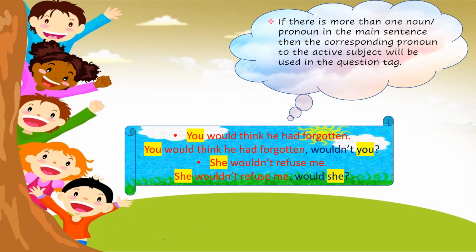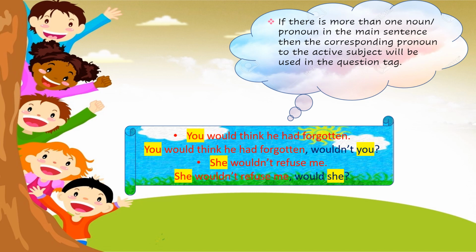Next one. If there is more than one noun or a pronoun in the main sentence, then the corresponding pronoun to the active subject will be used in the question tag. So just find in the sentence whichever you are writing how many pronouns or nouns are given, and you have to focus on the main pronoun or noun about which the sentence is speaking, and that pronoun you will use for the question tag. Let us understand it better with the example given over here.